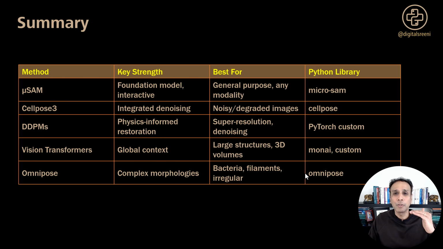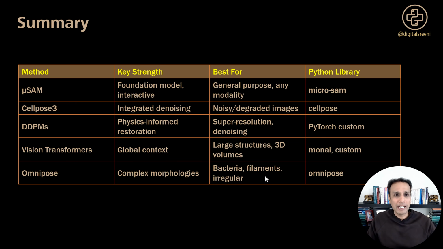MicroSAM is your general purpose foundation model. Use it for interactive annotation, and of course it works across multiple modalities. Cellpose 3 is where you have noisy or degraded images. DDPMs for physics-informed restoration and super resolution. Vision transformers, my personal favorite, for large structures and 3D volumes. And of course, Omnipose for bacteria or filaments or anything that has weird morphology. Different tools for different problems.